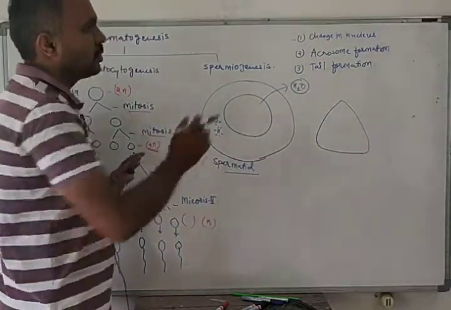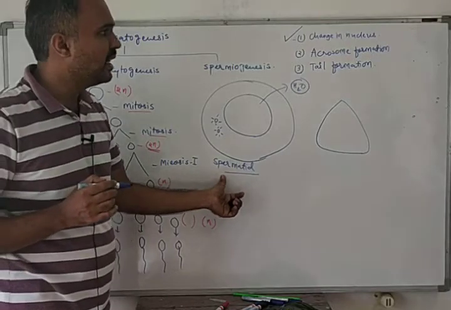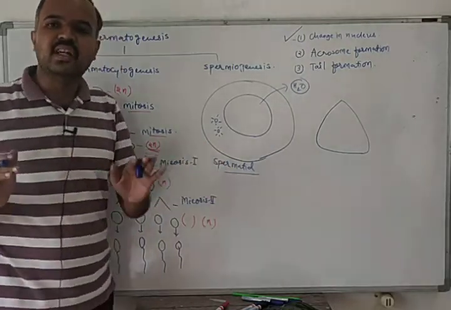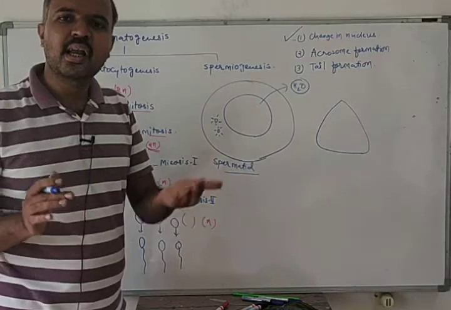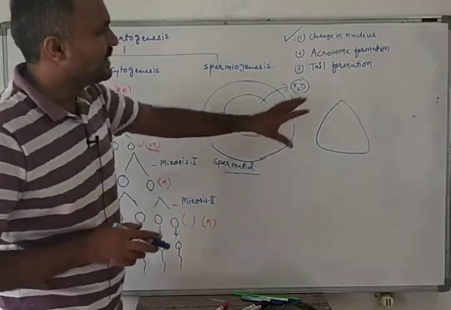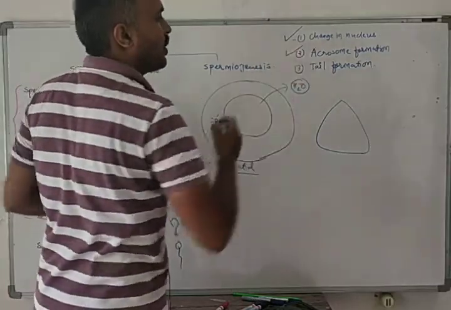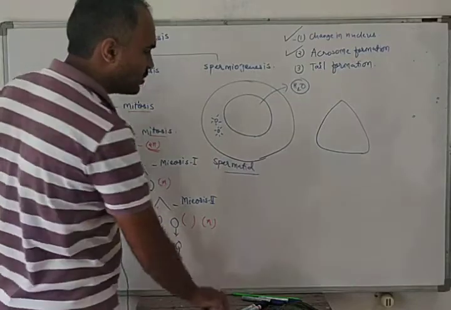So this is the first change in the spermatid: the nucleus changes its shape by losing water and by condensation of the DNA and RNA. Then the second step is acrosome formation. What will happen in acrosome formation?